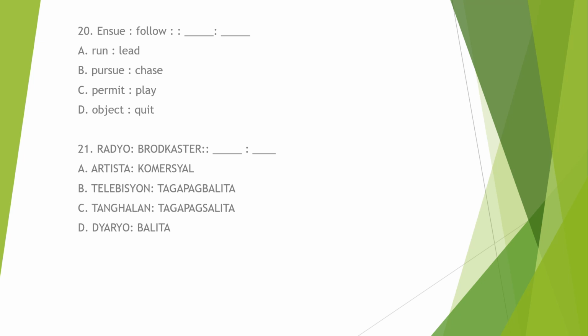Now letter D, diario is to balita. So this pair exhibits a similar relationship given in the analogy. Diario is a newspaper. This is a medium where balita or news is represented or reported. So our option is letter D. Letter D completes the analogy.